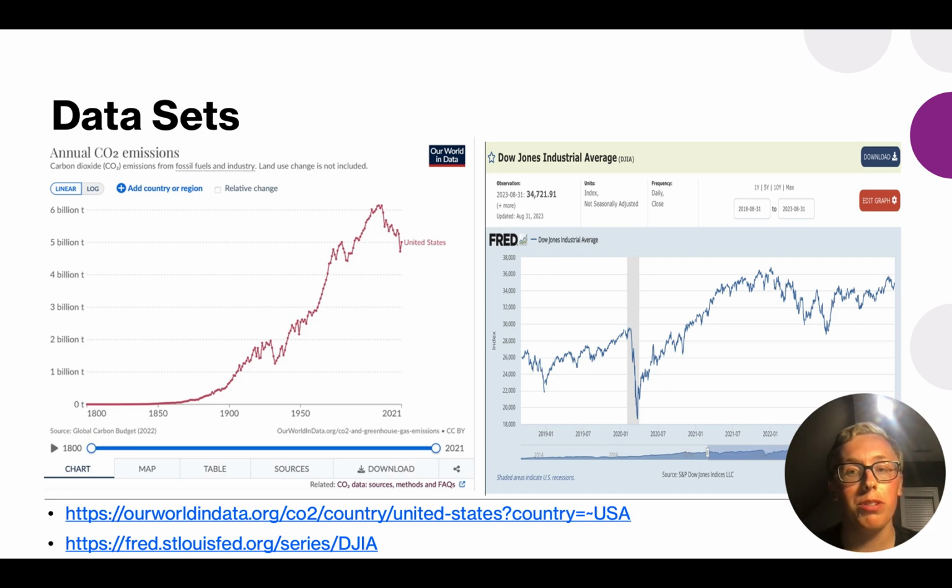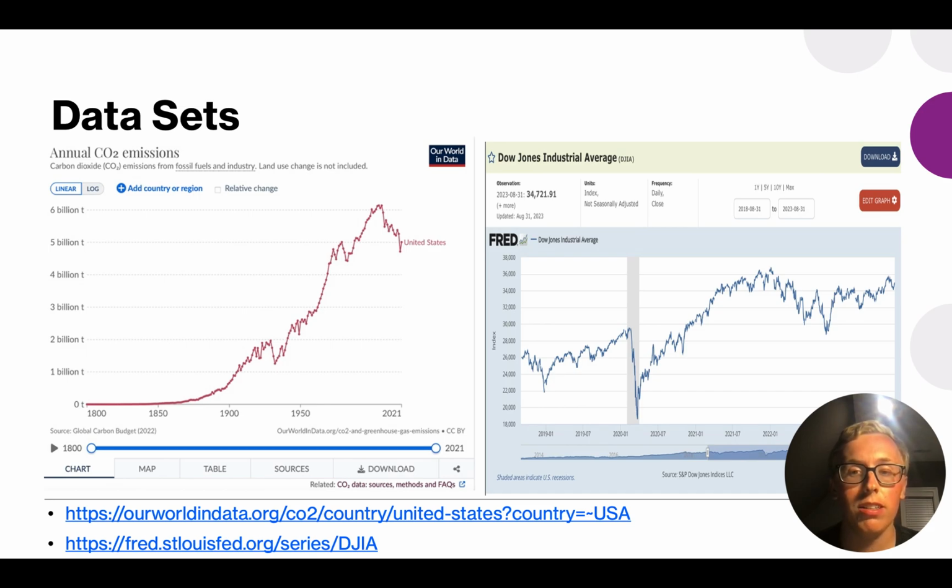The other one is a visualization of the performance data for the Dow Jones Industrial Average, as provided by the Federal Reserve of St. Louis. The data here is also time series data, as it shows the index values of the Dow seemingly every day over the last 4 years.